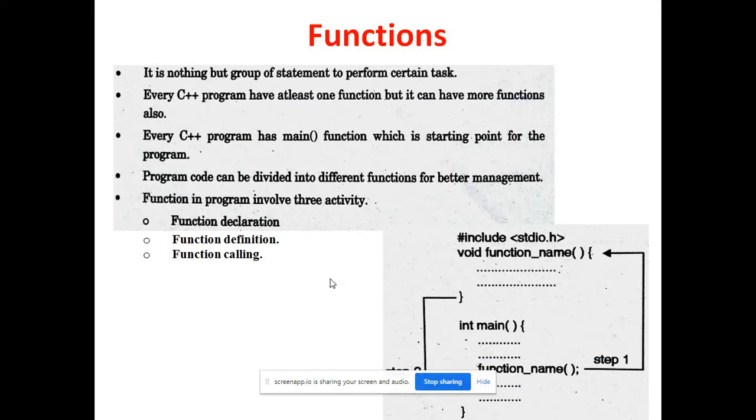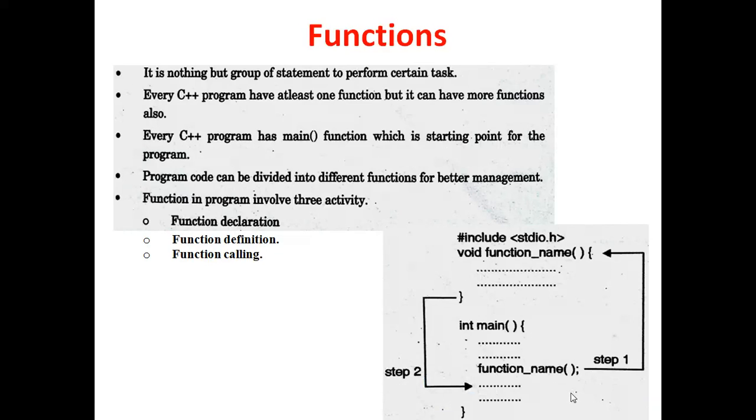Every C program has at least one function. It can have more functions also. At least one function means it has main, and we read the C program, C++ program from main, and main is also called a function. Therefore, we say at least one function is required in C++ programming.